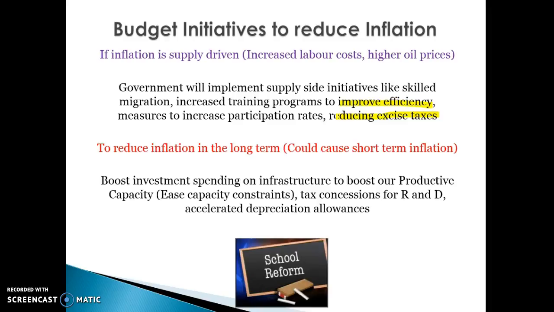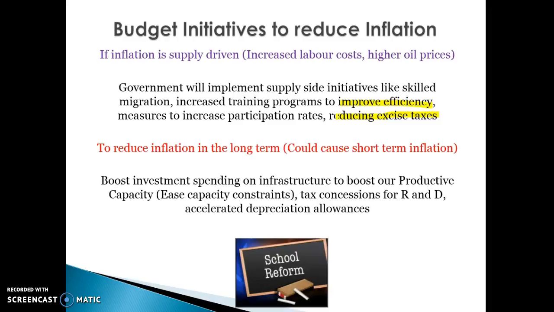There are, however, some things that will reduce inflation in the long term but can cause short-term inflationary problems. For example, business investment spending. If the government spends money on infrastructure, be mindful of the distinction there. For example, if the government builds the East-West link, that's a form of government investment spending, whereas if firms are investing themselves and growing their businesses, that's business investment spending. Those initiatives are going to increase aggregate demand in the short term. Investment spending and government spending are both forms of aggregate demand.